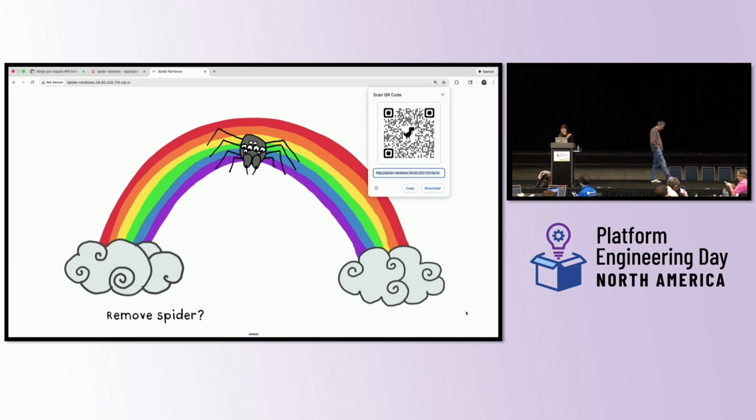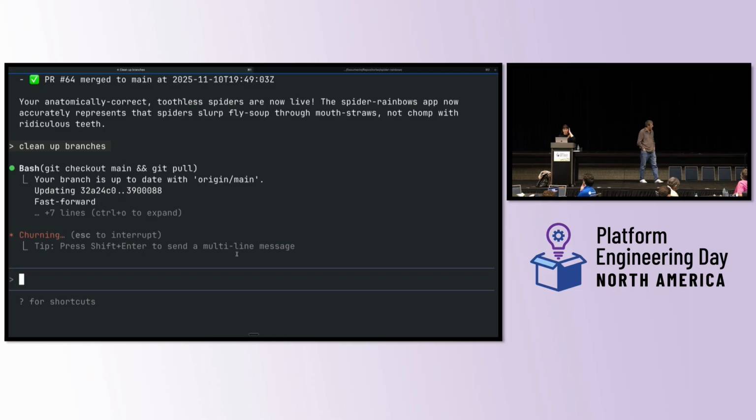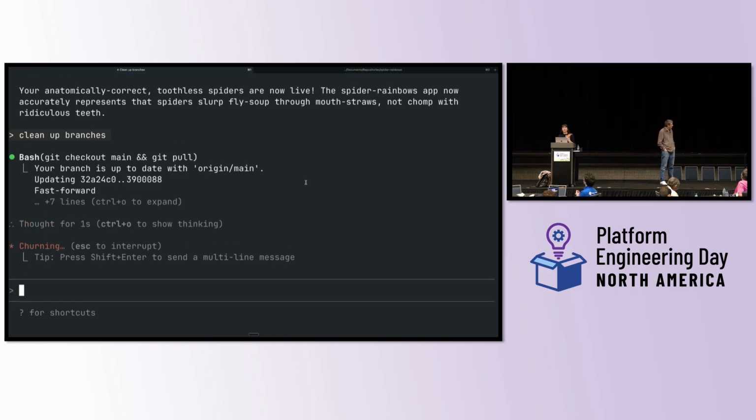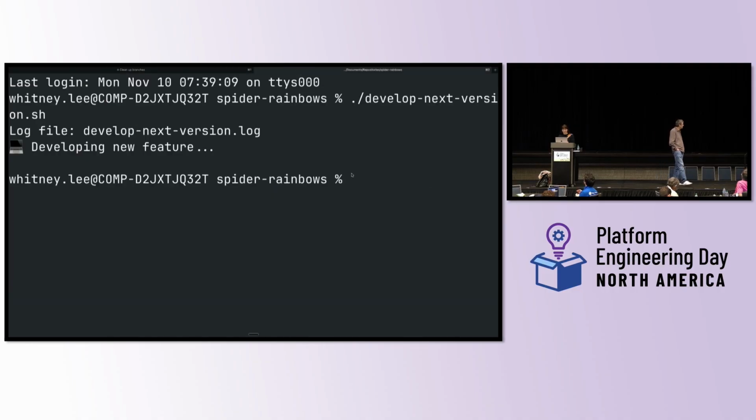So success. So now, what Victor's talking about, the platform engineering team has come in and given me, the developer, better tools to work with to be able to go through this entire process. In fact, over in my code base, I still am cleaning up branches from going from V1 to V2. So what I'm going to do as a developer, the first thing I'm going to do is some very hard work and develop my next feature.